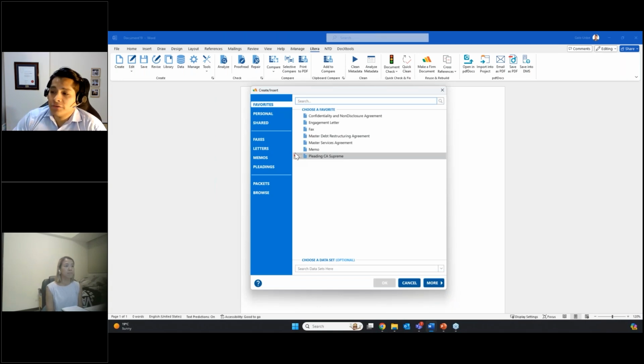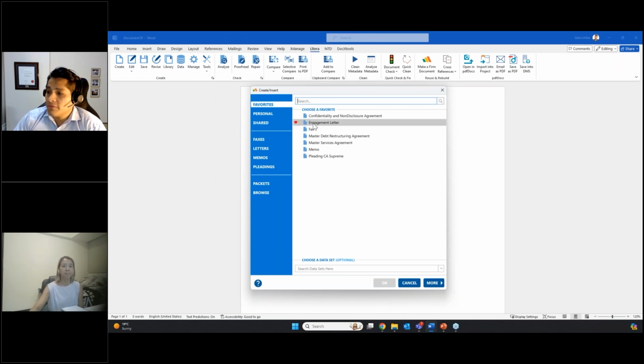So this library of templates, as you can see on the left-hand side, has different sections. You can customize some of these sections to your preference. You can customize them according to the lawyer, what practice areas and what law they practice. You can customize various user accesses in Litera Create.